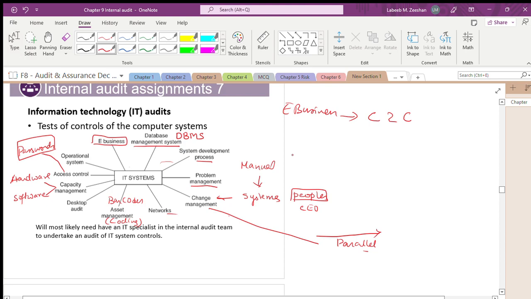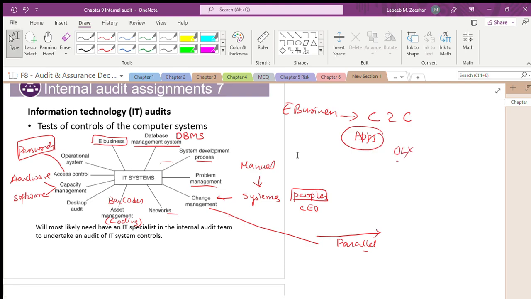What's happening? You are having the apps. Now what you are buying on OLX, OLX is only a medium. OLX is only a platform. OLX is not anything. It is only a platform. You want to buy, you want to sell, you can do it through OLX. These are the things that we are talking about in terms of IT audit.